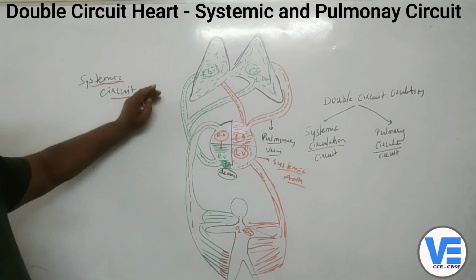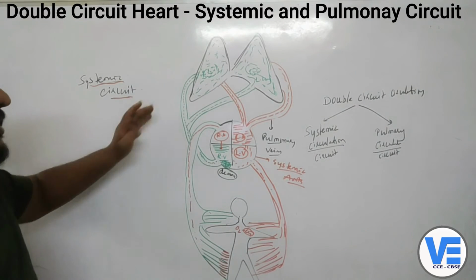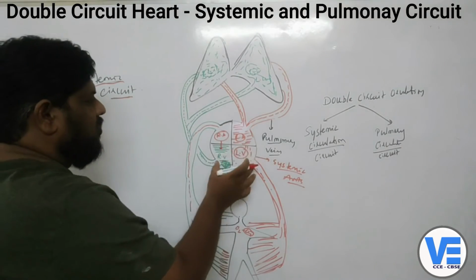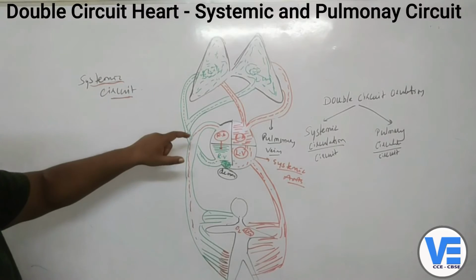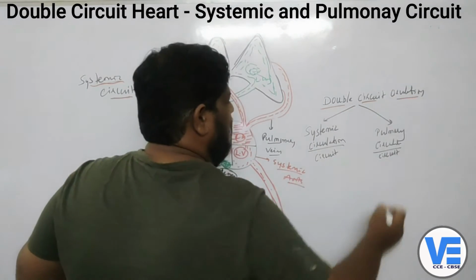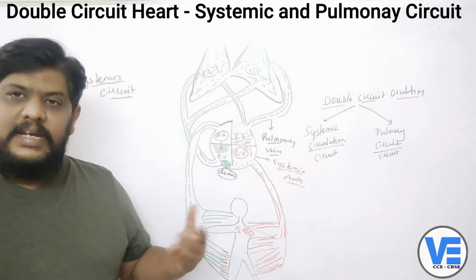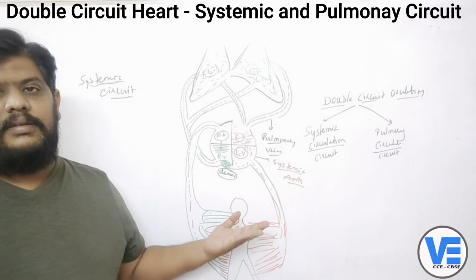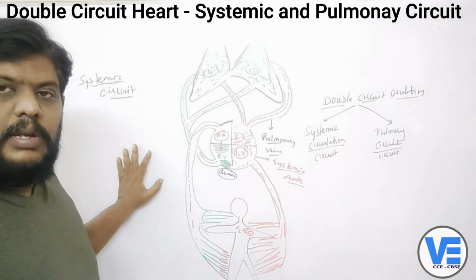So that is how you can see the two different types of circulations in our body. That's the reason why, because the blood is coming to the heart twice for purification. So that's the reason why our heart is called the double circuit heart. Whereas the fish heart, as we have talked about, is completely different. It is not at all similar. Okay children, this is a very important thing, so try to remember this one.